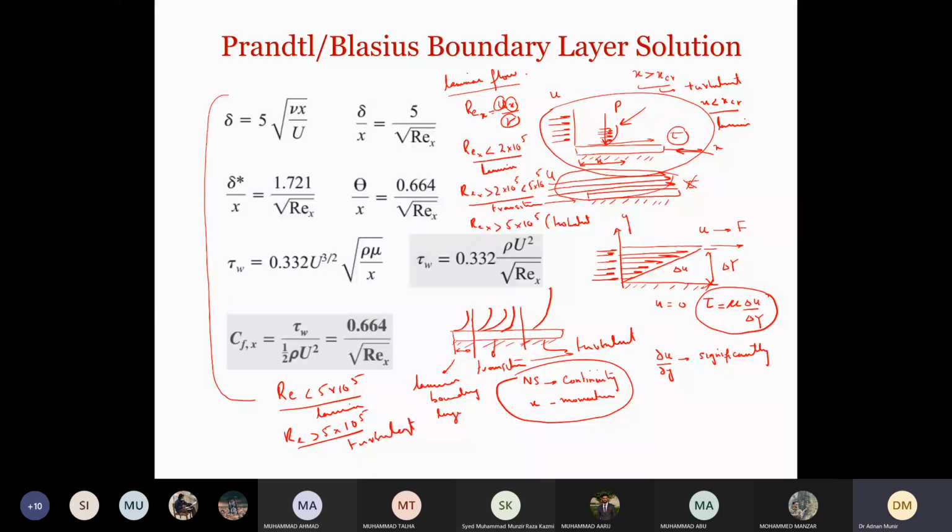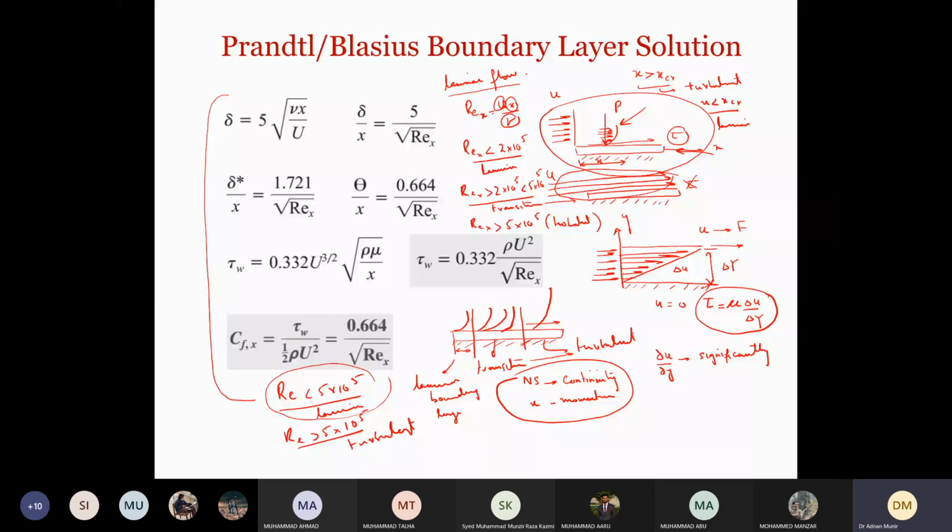That means that the laminar and the transition, people combine them and say that the flow can be considered as laminar and transition in this range. And then when Re is greater than 5 into 10 raised to the power 5, it becomes turbulent. But I will double check this and I will let you know because you might have to use this for the exam also.